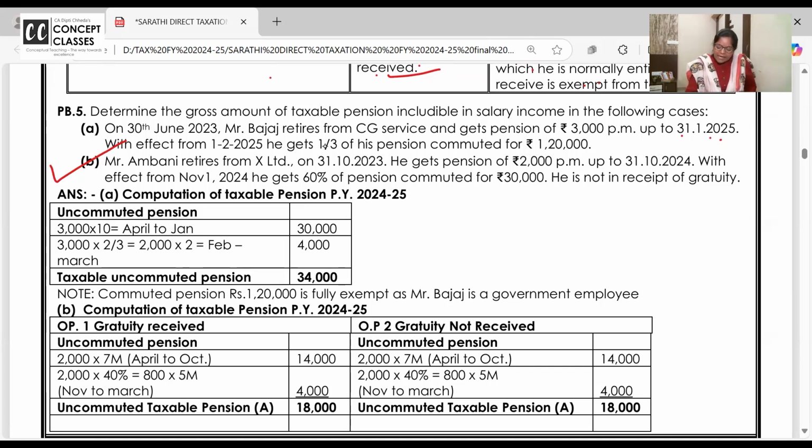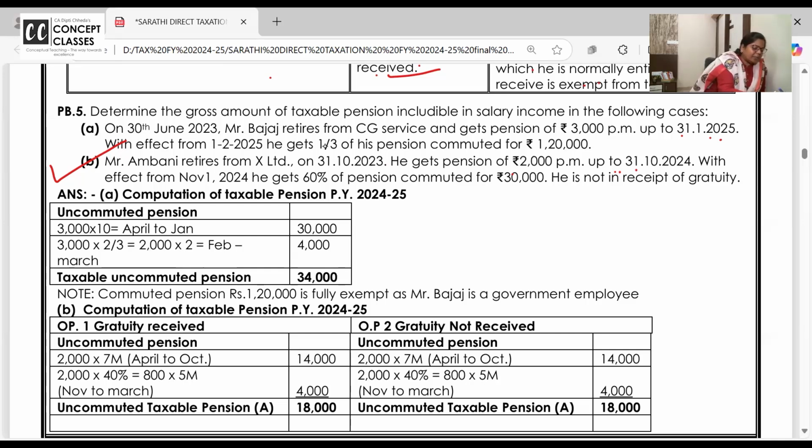Mr. Ambani retires on 31st of October 24. He gets pension 2,000 per month up to, oh sorry, this is 23 only. So sorry. He retired last year only.